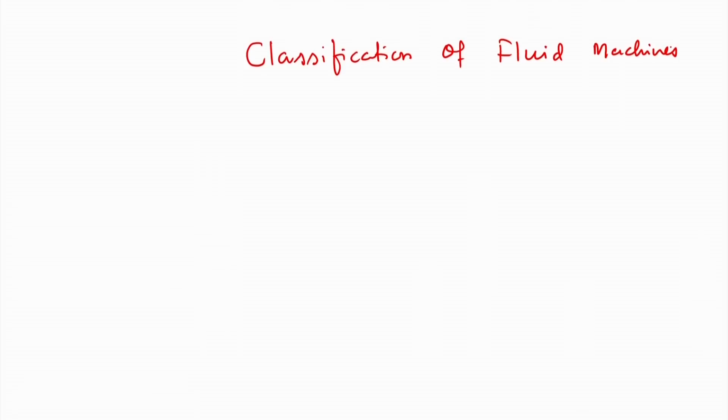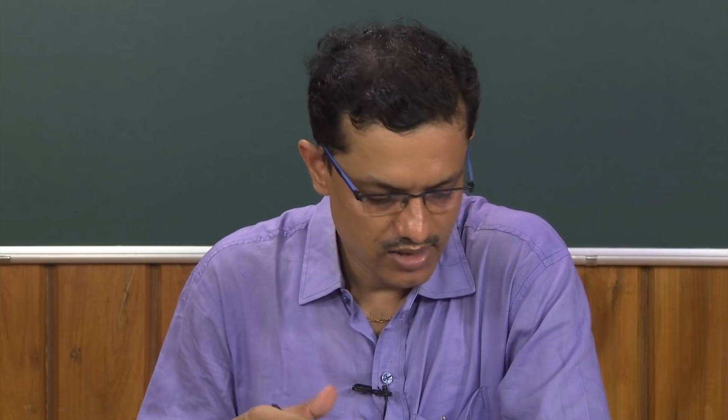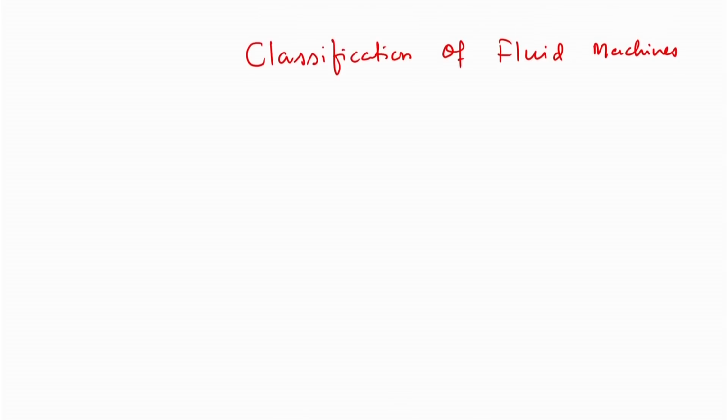Hydraulic machine is which falls under the fluid machines when working fluid is essentially water. So, let me first discuss about the classification of fluid machines. There are different issues by which I can classify fluid machines. First one is essentially based on the